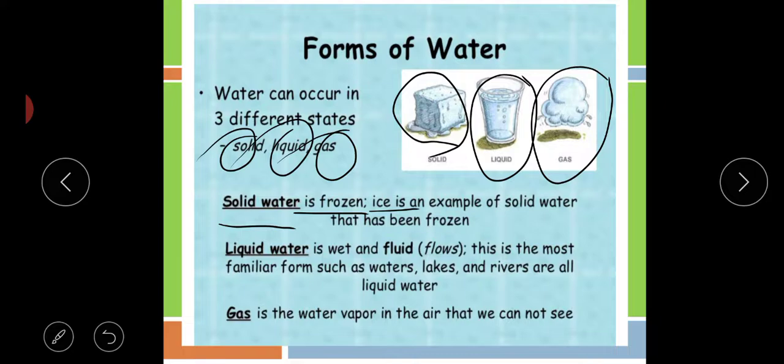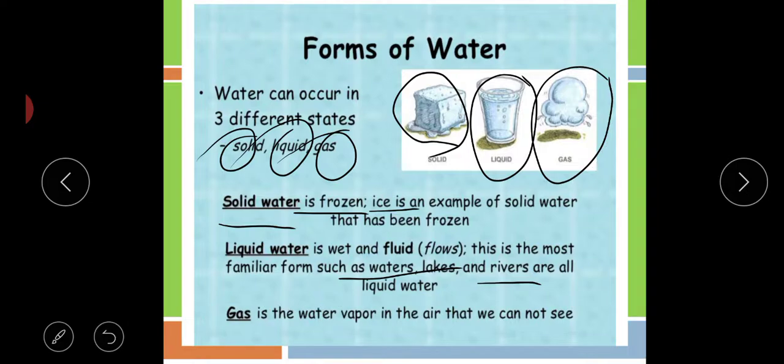Now comes the liquid water. That is the water we use to drink, that water we see in the lakes, rivers, and oceans also. The water coming from our tap is a form of liquid water. And what is gas? Gas is when there are water vapors in the air that we cannot see, but water vapors are there. That is the gas form of water.